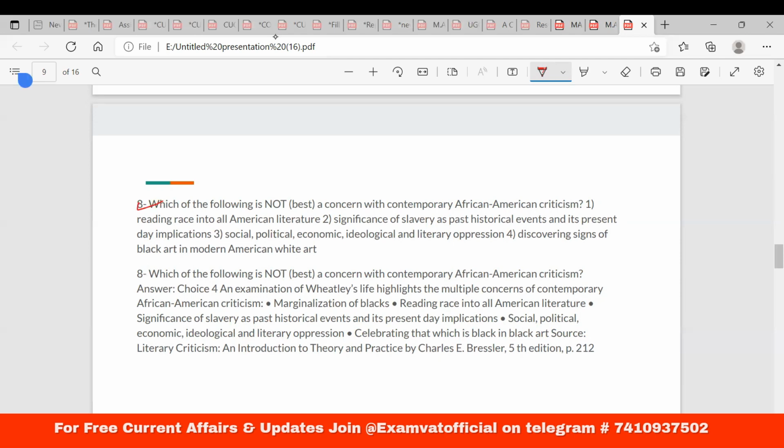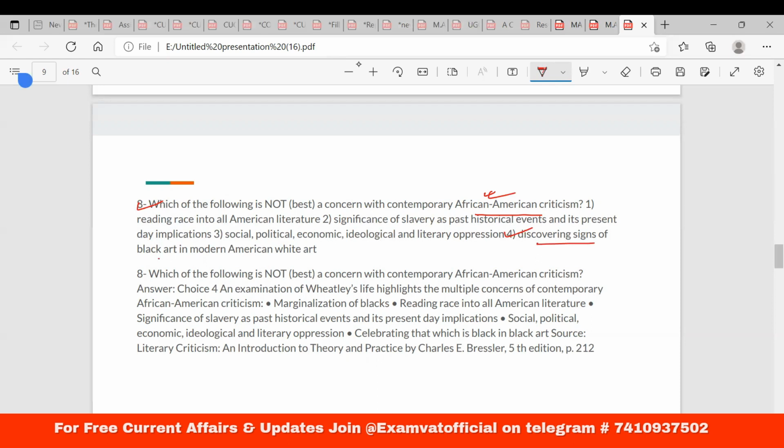Let us move on to question number 8. Let's see what is in question number 8, okay? Which of the following is not a concern with contemporary Afro-American criticism? That is also important. If you know a little bit about Afro-American literature, aesthetics, and criticism, you can easily answer this question. The answer would be number 4.